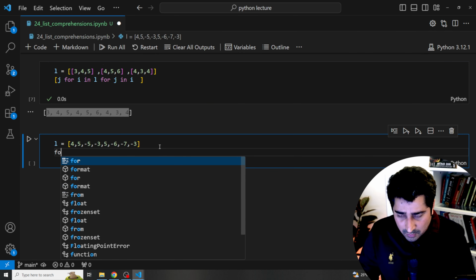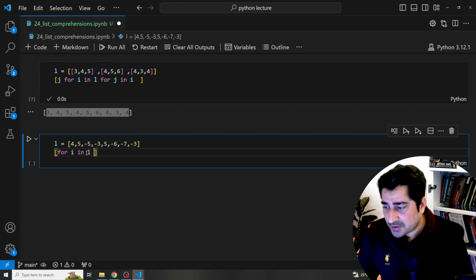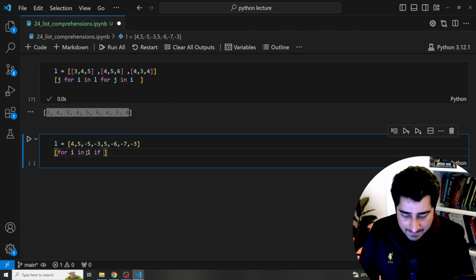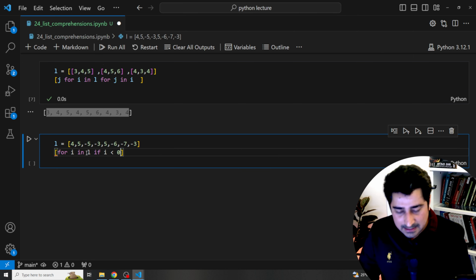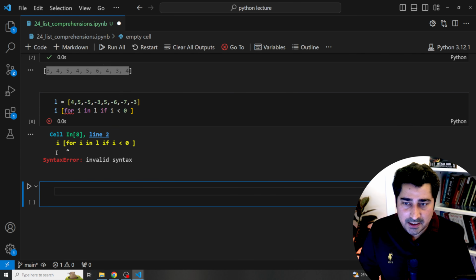So I can write a code over here. For i in L, and enclose it within a list bracket because it's a list comprehension. Now I can write a condition: if i is less than 0, then only return me i.